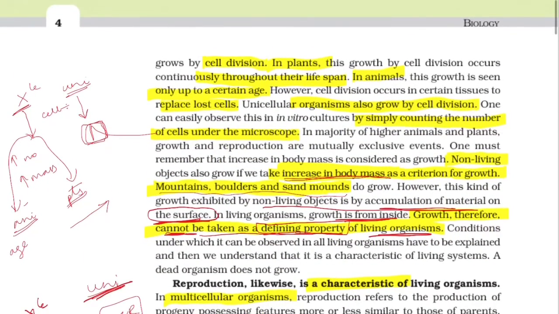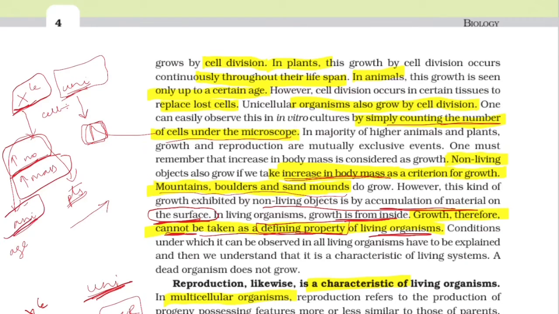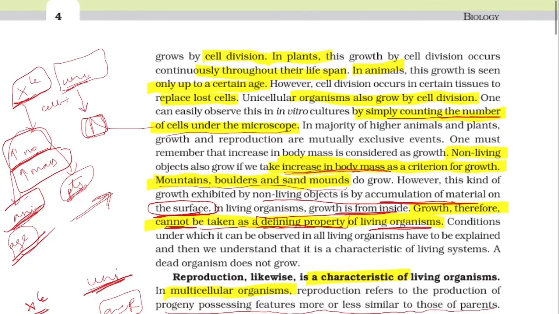In another way, to summarize the whole of growth: multicellular organisms grow, unicellular organisms also grow. In unicellular organisms, growth is measured by counting the number of cells under the microscope. In multicellular organisms, we consider the increase in number of cells and increase in mass as the definition for growth. Plants grow throughout their life, but animals grow only up to a certain age, and after that also cell division happens.